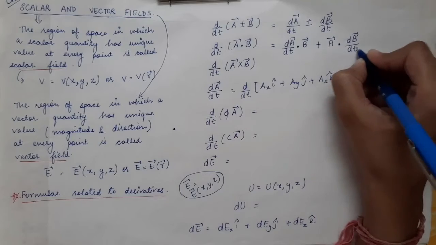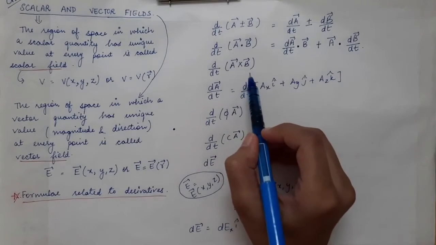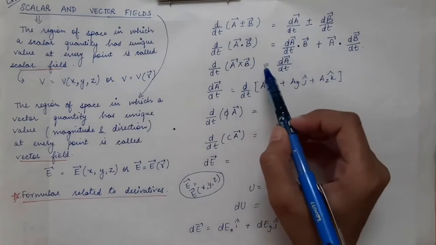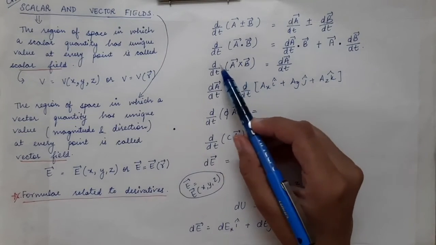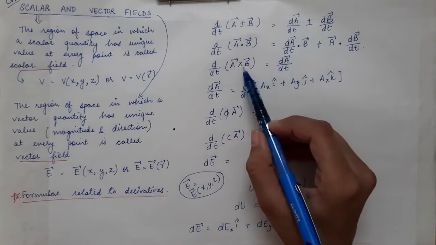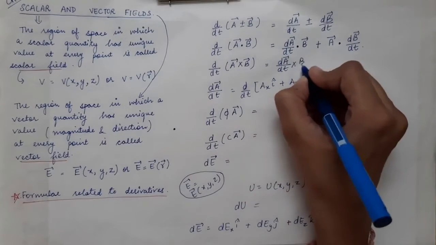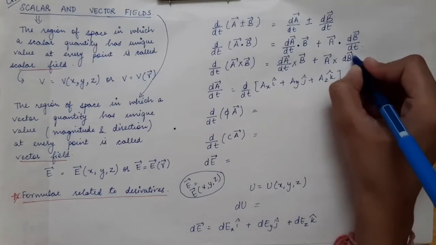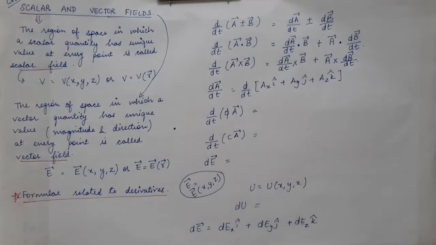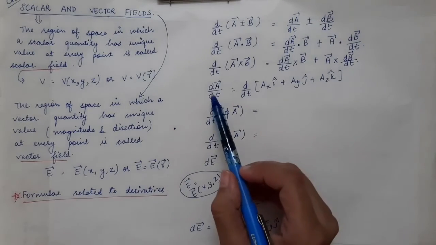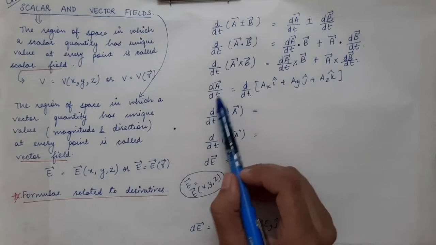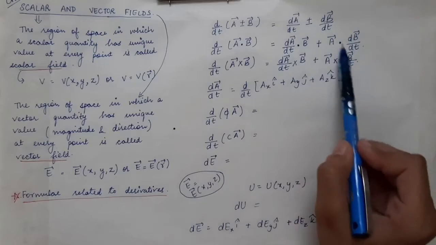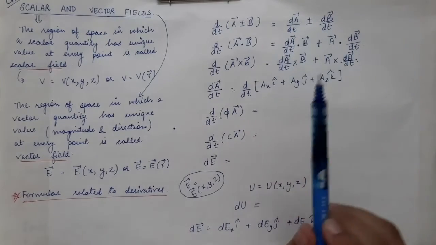Similar is the case for the cross product. In case of d by dt of A cross B vector, the same procedure applies. First we take the derivative of the first vector, cross product with the second vector remaining as it is, plus the first vector remaining as it is, cross product with the derivative of the second vector. Now when you are going to do the derivative of a particular vector, like over here we have dA by dt and dB by dt.